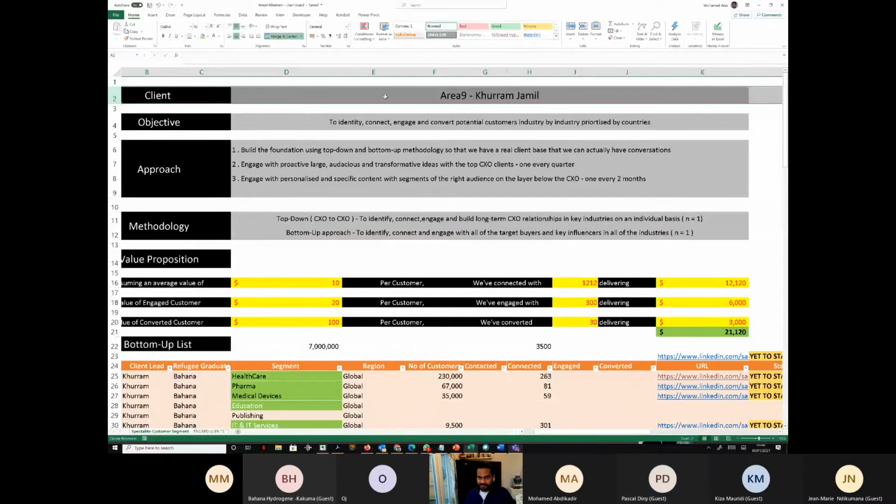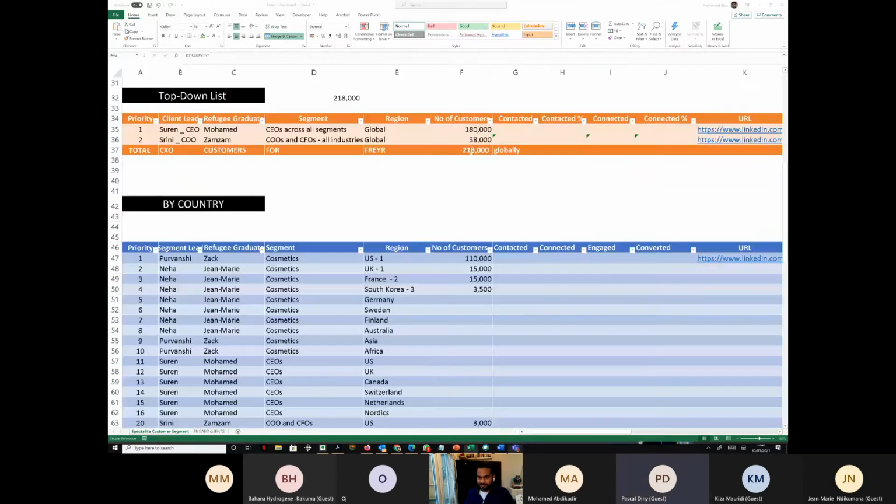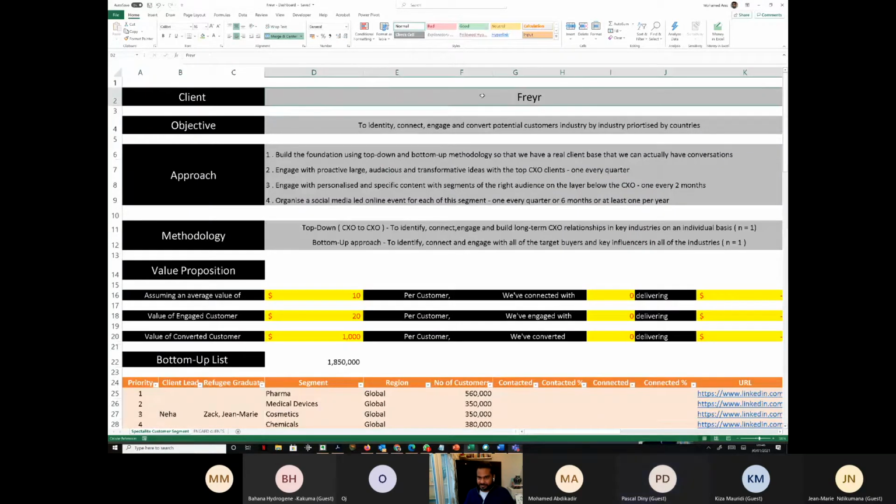There is a separate sheet for everybody. Look at this, this is Freya. Because you are not going to share. Let's say if Mohammed and Zach are working for one client, then they have to keep it really secretive between the client and them. They can't be sharing it with all the other clients.